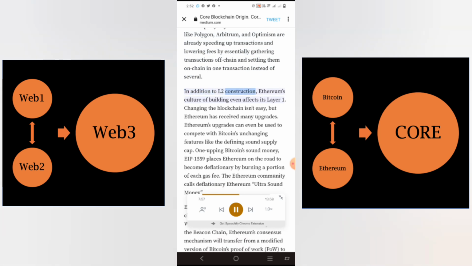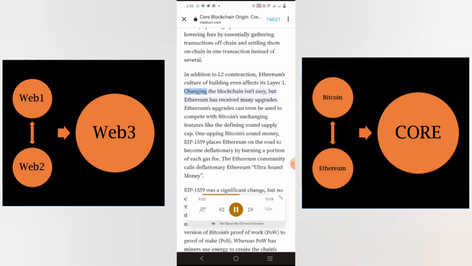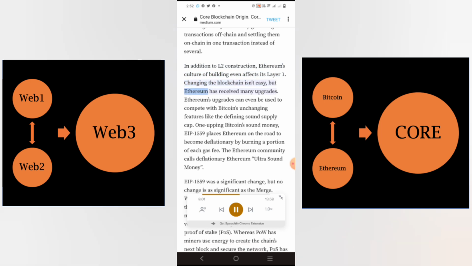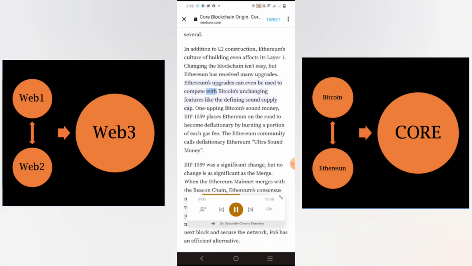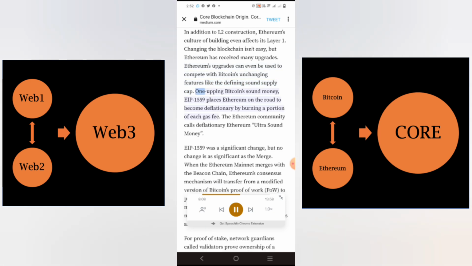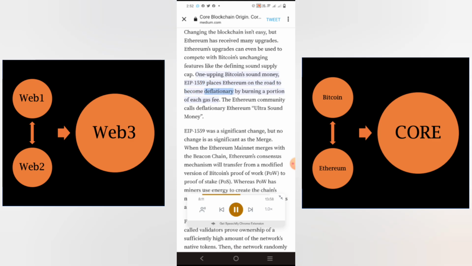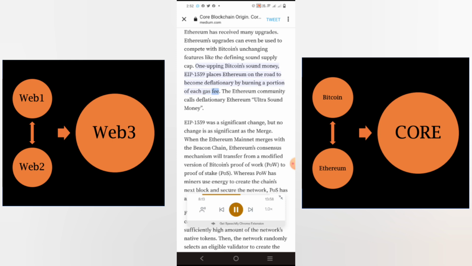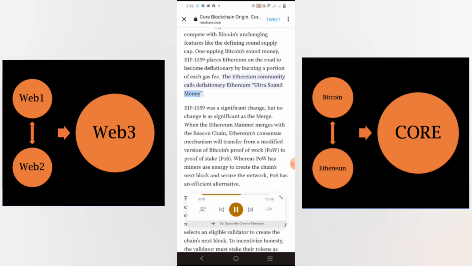In addition to L2 construction, Ethereum's culture of building even affects its Layer 1. Changing the blockchain isn't easy, but Ethereum has received many upgrades. Ethereum's upgrades can even be used to compete with Bitcoin's unchanging features like the defining sound supply cap. One-upping Bitcoin's sound money, EIP 1559 places Ethereum on the road to become deflationary by burning a portion of each gas fee. The Ethereum community calls deflationary Ethereum ultrasound money.